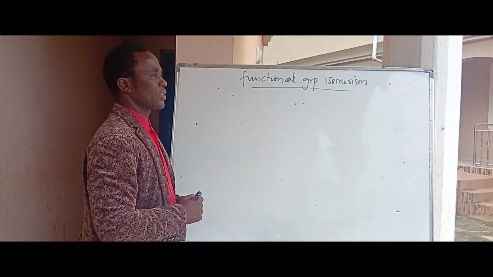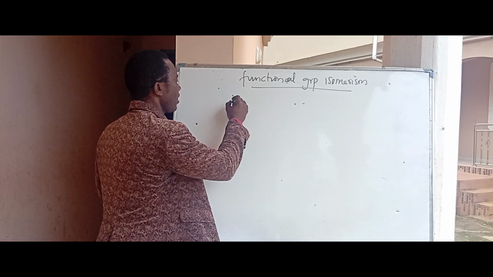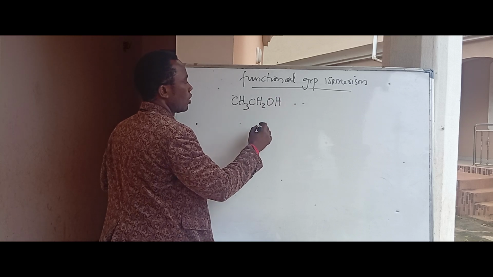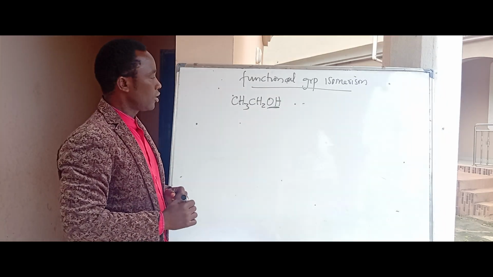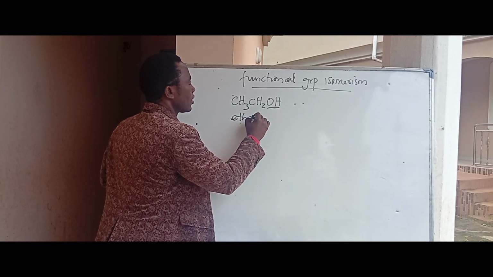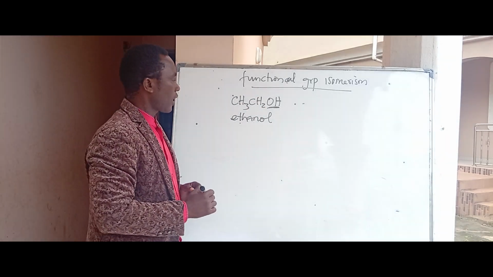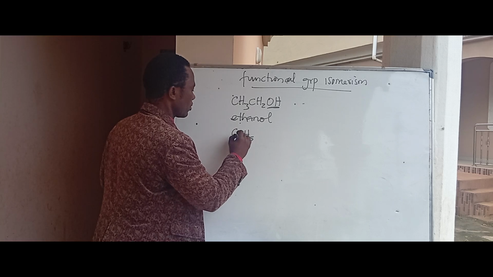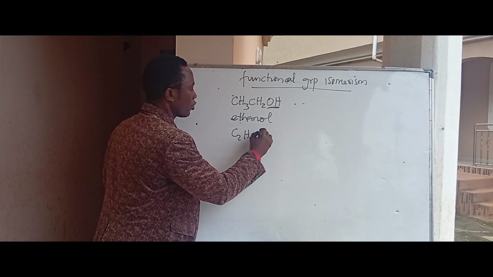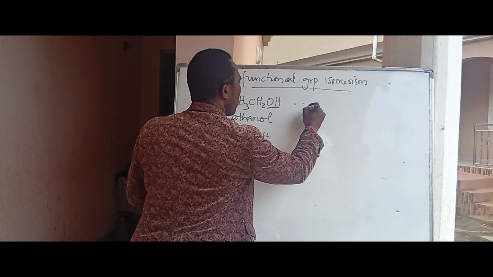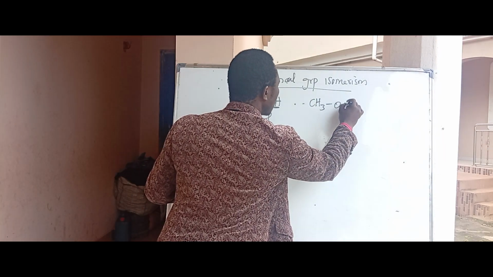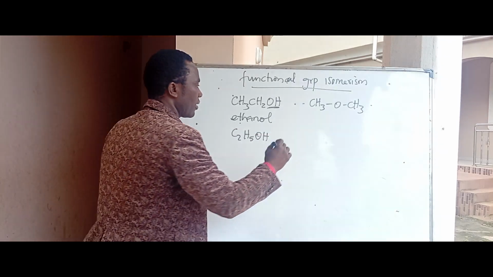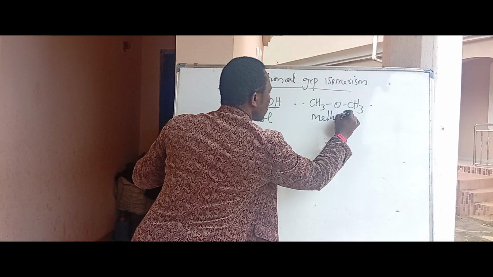Let me say, for example, we can take ethanol. Ethanol is CH3CH2OH. What is the functional group here? OH. And this is ethanol. Now, the ethanol molecular formula is C2H5OH. Then we can have another compound, which is CH3OCH3. This compound you see here is methoxymethane. So we have methoxymethane.